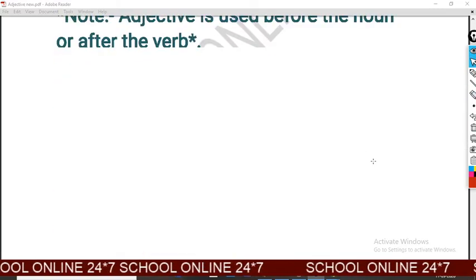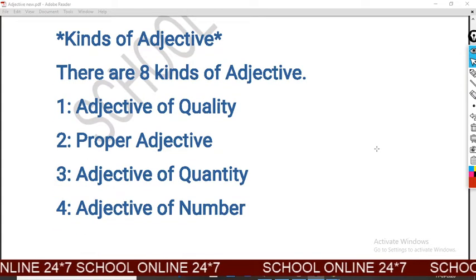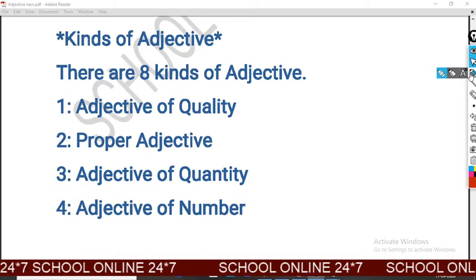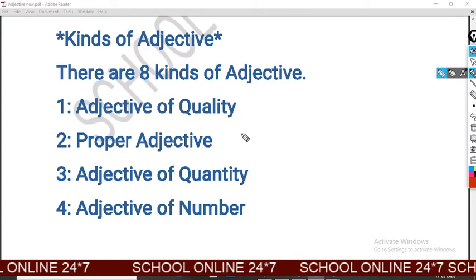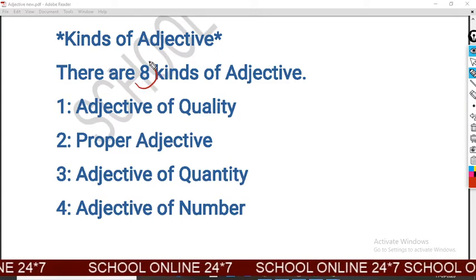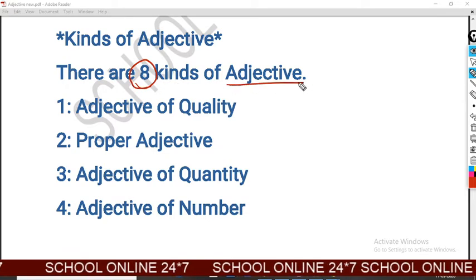Now I am going to describe the kinds of adjective. There are how many kinds? 8 kinds of adjective.